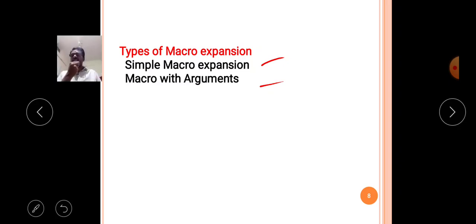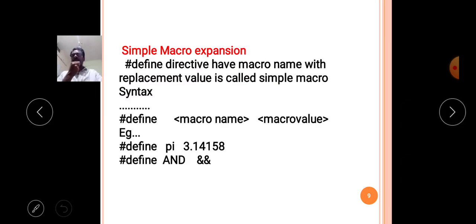So this is the type of macro expansion. This macro expansion is again classified into two types: simple macro expansion and macro with arguments expansion. If you learn these two topics with examples, we will clearly understand what a macro is, what macro expansion is, and macro expansion with arguments. Now we will discuss these two topics. Okay, then simple macro expansion, first one.